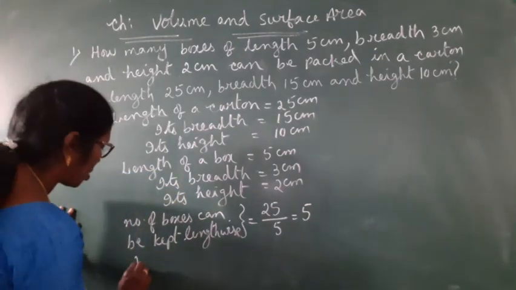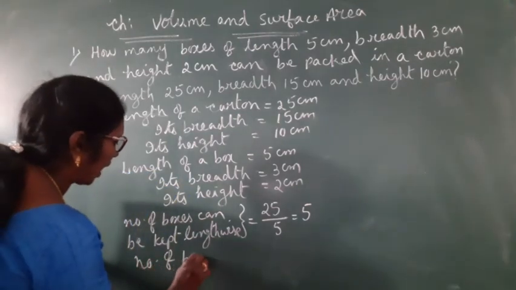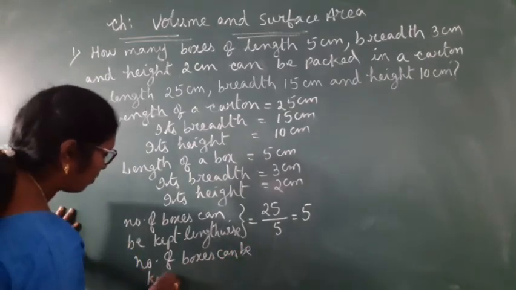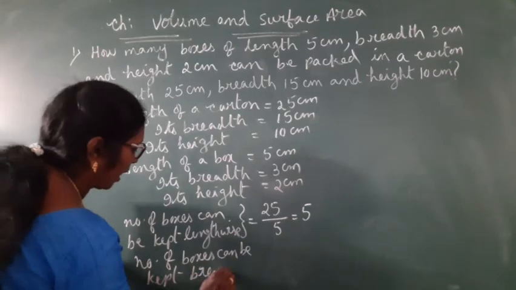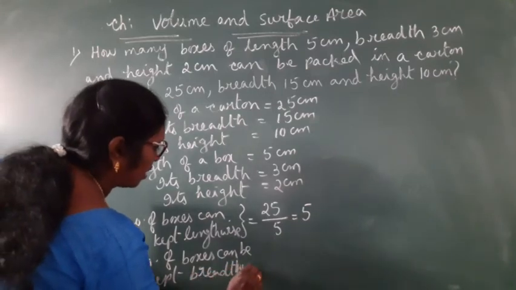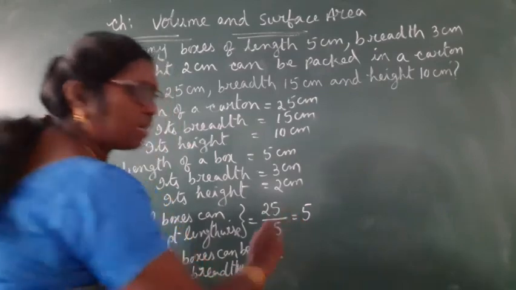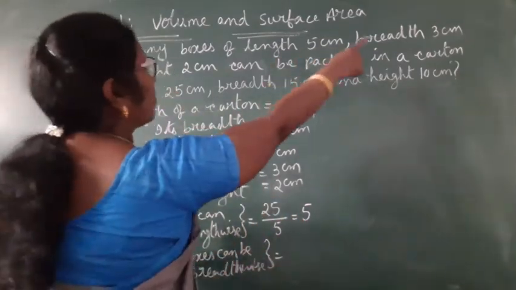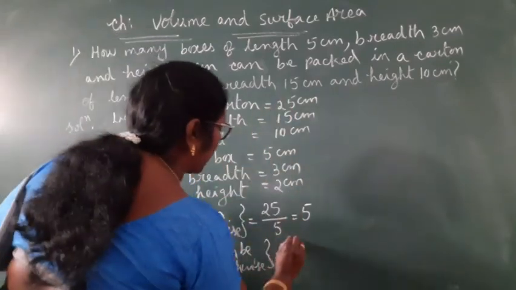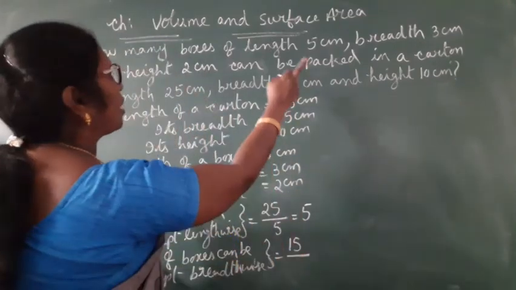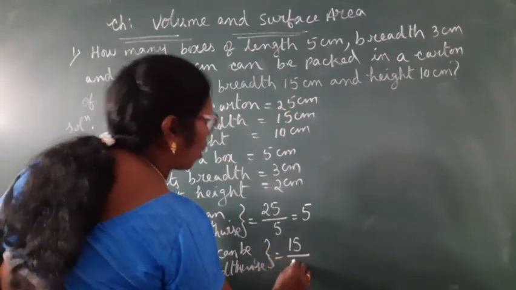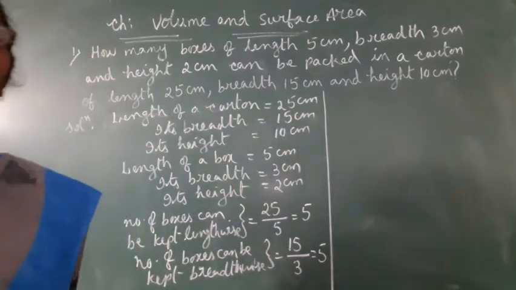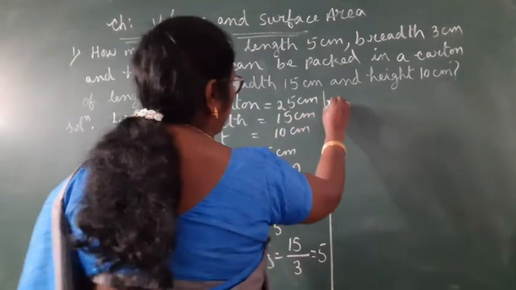Now let me find number of boxes that can be kept breadthwise. That means what we have to do is, breadth of the carton divided by breadth of the box. Breadth of the carton is 15 cm divided by breadth of the box is 3 cm. Again 5.